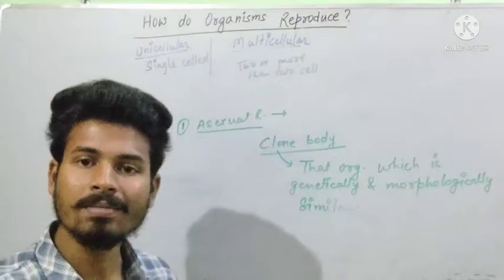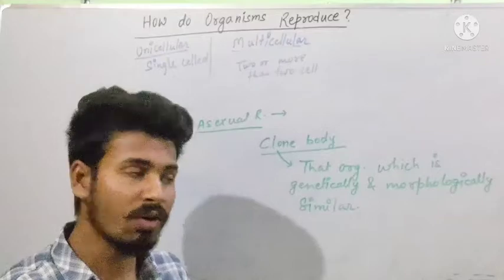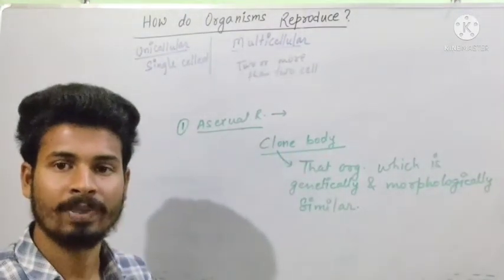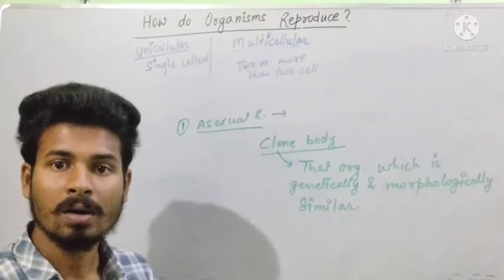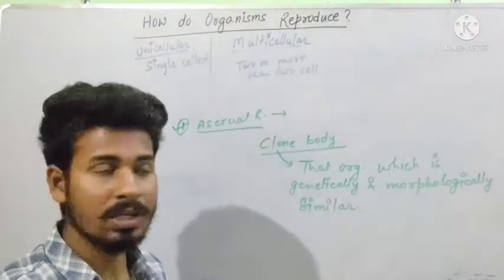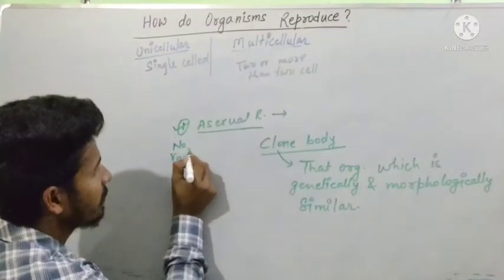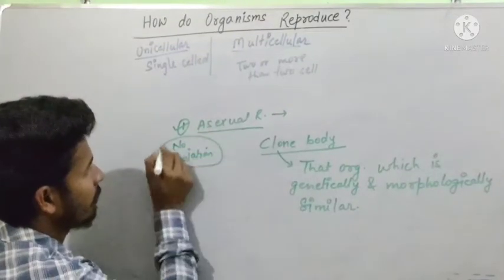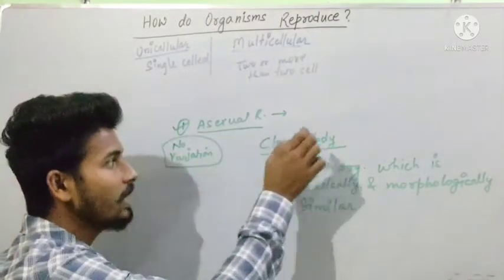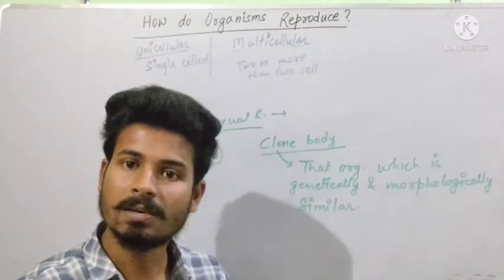If the organism is similar by gene and by appearance, that is morphologically, then we can say it is a clone body. A clone body is formed during the asexual mode of reproduction, because here no variation takes place. That is, the progeny and the parent are similar in appearance.